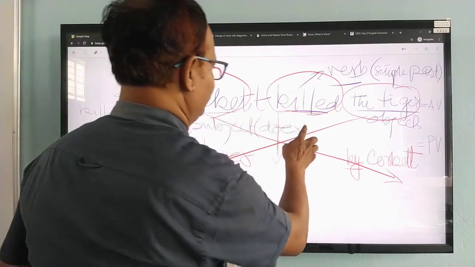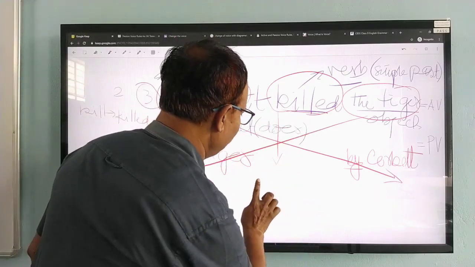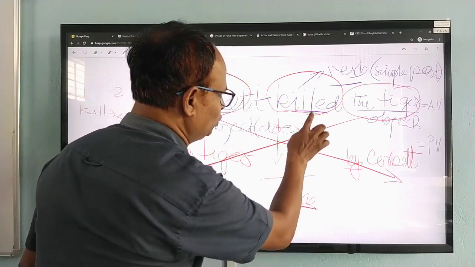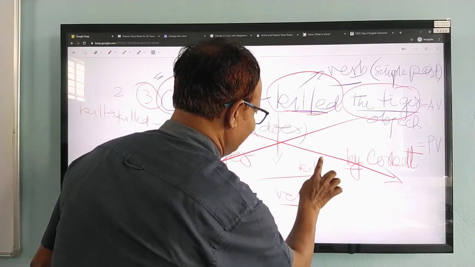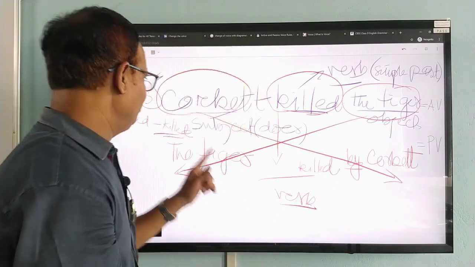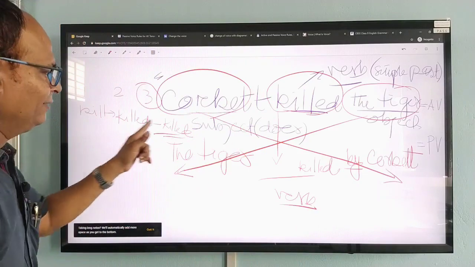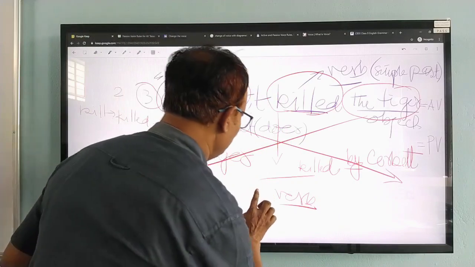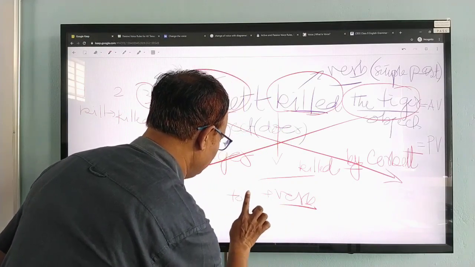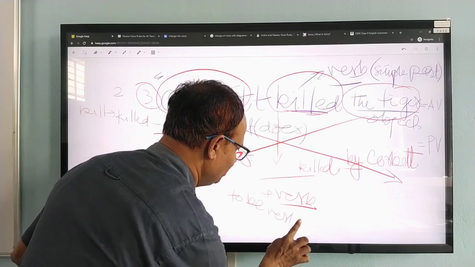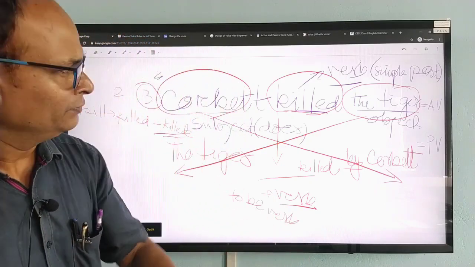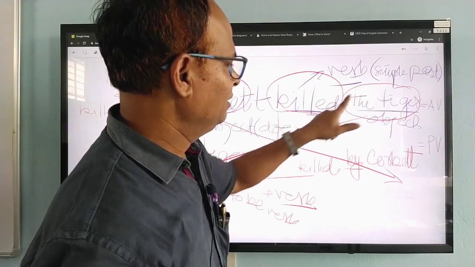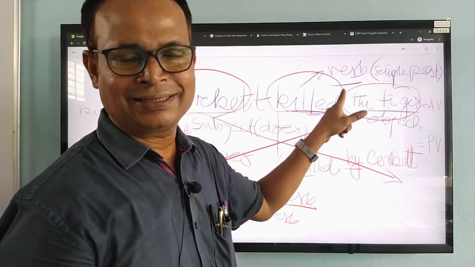Therefore, in the passive form, the verb form of kill is killed, the past participle. The second form and third form are the same, and before that the to be verb will come. Now, for the to be verb, the tense here is past tense.